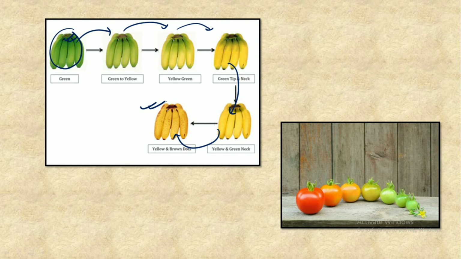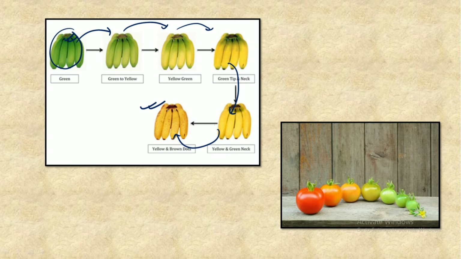One more important point to remember is that ethylene is the only plant hormone that keeps on being produced even after the fruit is plucked from the plant. Why? Because, as you can see, these bananas, even when kept in the refrigerator for a long time, change color. This proves that ethylene is getting produced even after the fruit is detached from the plant.